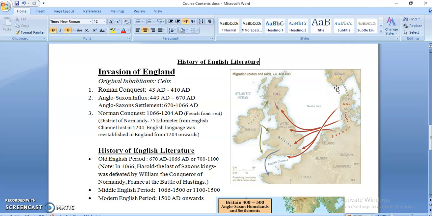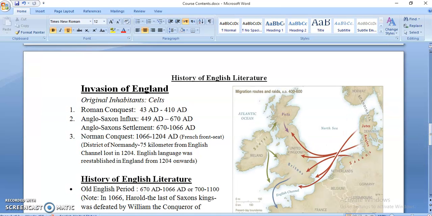So Germanic tribes were known as Teutonic as well, but usually we call them Germanic tribes. They lived along these coasts. This is North Sea, and here is English Channel, which separates this mass of Britain from the rest of Europe. So this North Sea is the area where these tribes like Jutes, Angles and Saxons, these were 3 tribes, and let me magnify this for you.